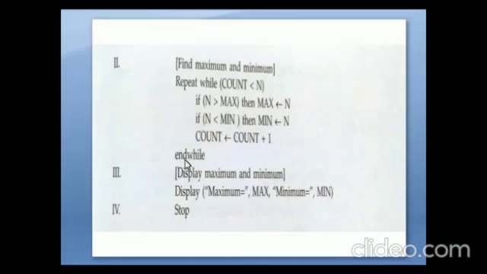Okay, and when the count is greater than n, then display maximum and minimum. We have to write the maximum element as well as the minimum number. Display maximum equal to max, minimum equal to min, then stop the program. So this is the algorithm to find out the maximum and the minimum element of a given set of n numbers.